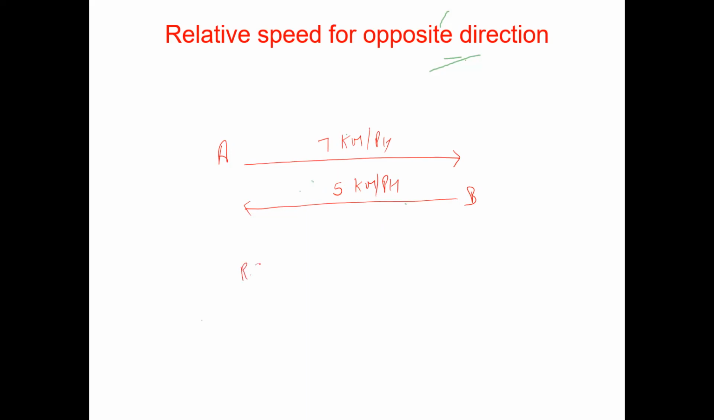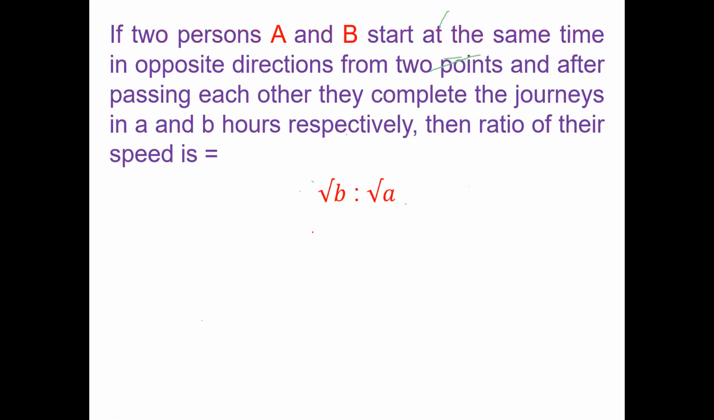The answer will be: relative speed is equal to 7 plus 5. That shall be 12 kilometers per hour. So this is your answer. This is very simple. If the direction is the same, you have to subtract. If the direction is opposite, then you have to add both the speeds. Now this one is the last formula. Then the concept and the chapter basics shall be over.